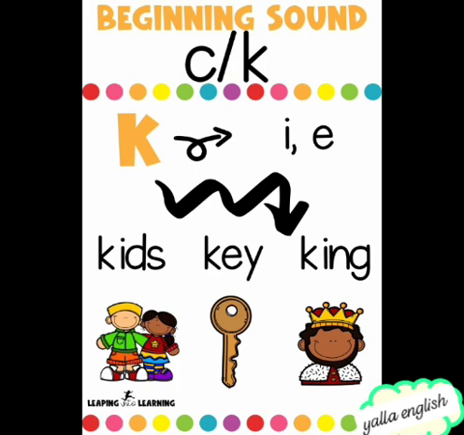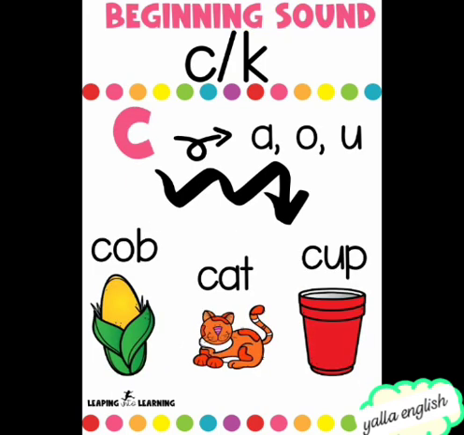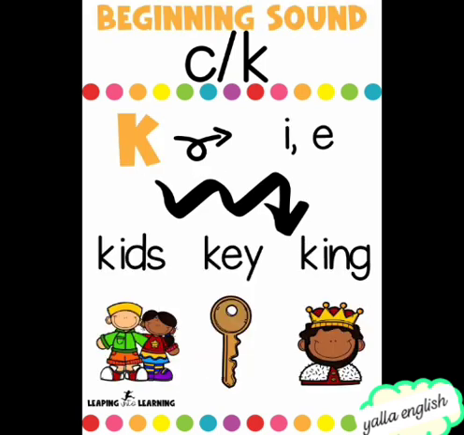We write the K sound as C when the letter C is followed by A or O or U, and we write the K sound as K when it is followed by I or E or Y. Kite, key, kitchen, kind, kids.